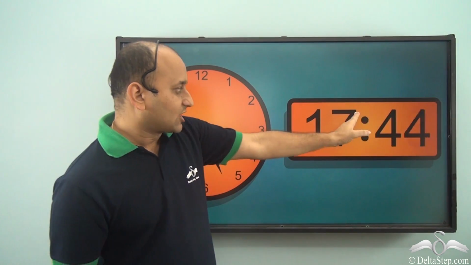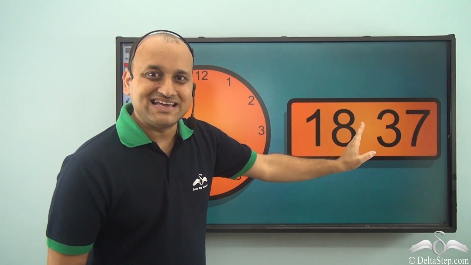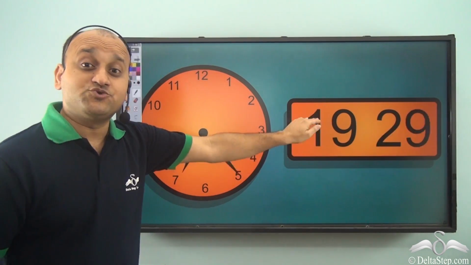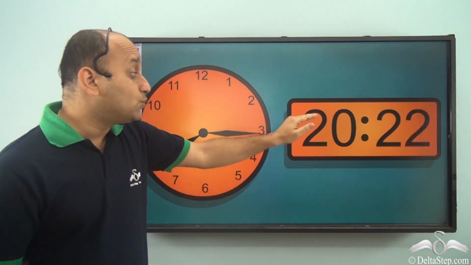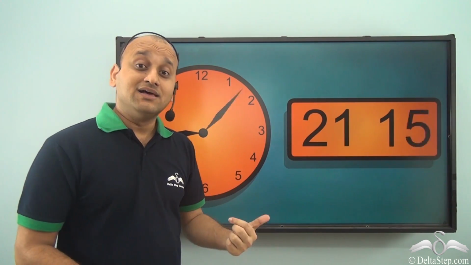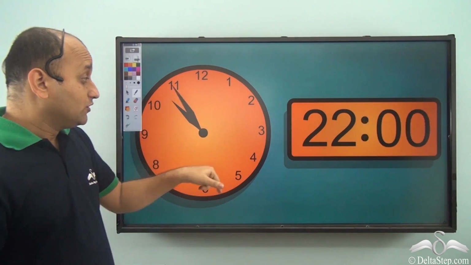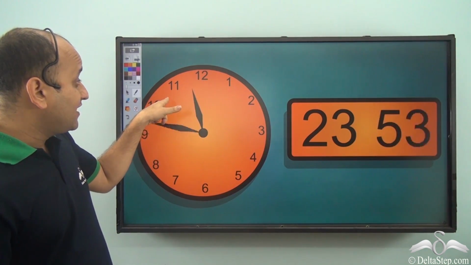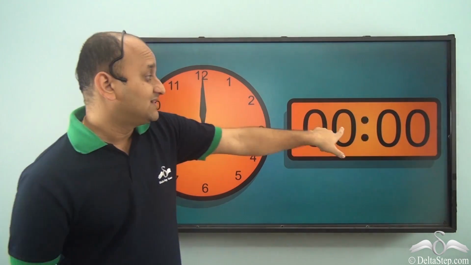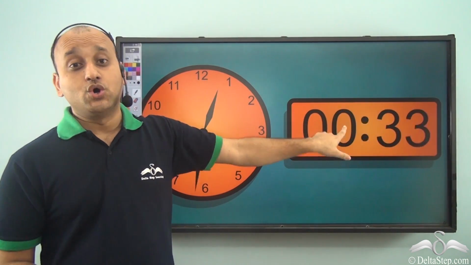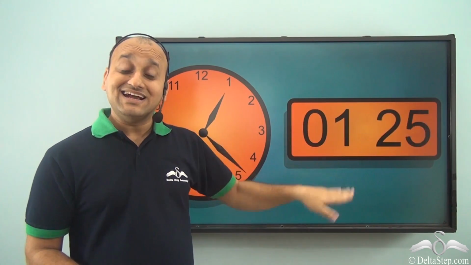But this clock doesn't reset at 12 noon. It keeps on counting till the 24 hours of a day are completed. So as you can see, it's 11 and it's 12 midnight and this becomes 00. So it resets at 12 midnight.